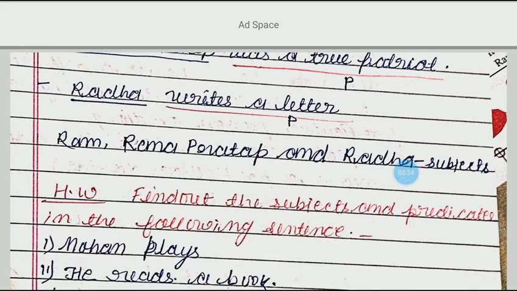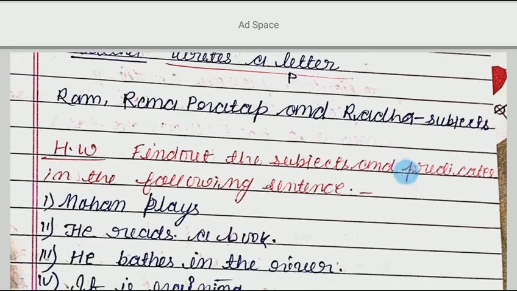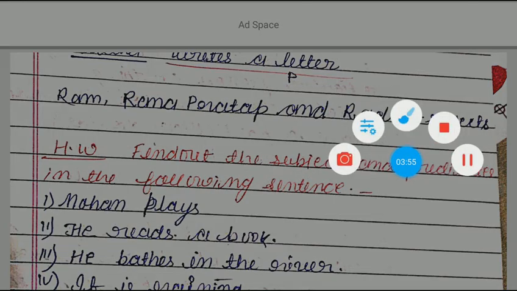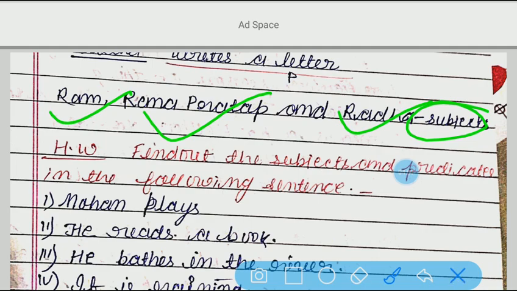Next example, Radha writes a letter. Here Radha is what? Subject, and writes a letter is what? Predicate. Okay, now see again, I have concluded the above all sentences. Examples, what I have written in the above examples, Ram, Rana Pratap, Radha, these all are subjects, and the remaining part was what? Predicate.